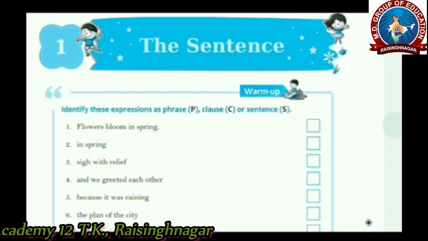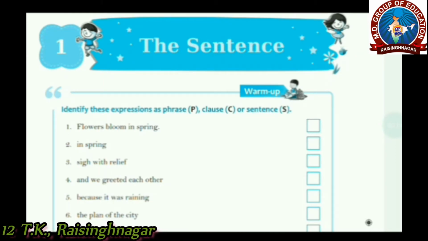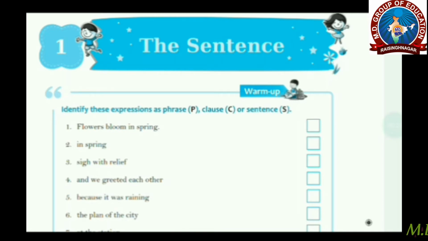Let's begin with its first chapter, that is the sentence, which we have already learnt in our previous classes also. So here is an exercise to check our previous knowledge. Let's do it.